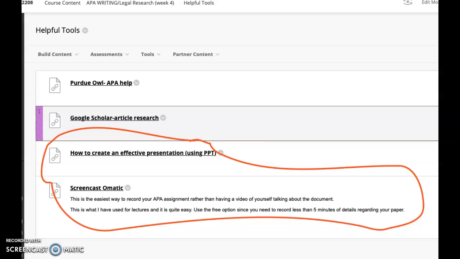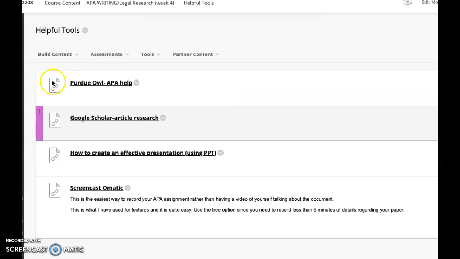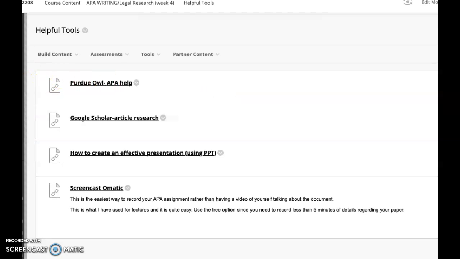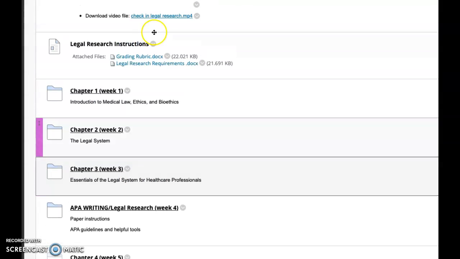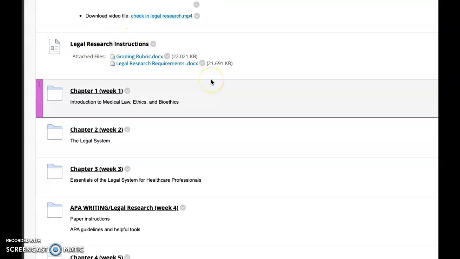But that's APA in a nutshell. You just have your lecture question, which is due this week. Start writing your paper. Your assignment instructions, which have a due date and everything, are in the course content right here, legal research instructions. I'll probably move those around and add those to this week as well, but make sure you review those too.